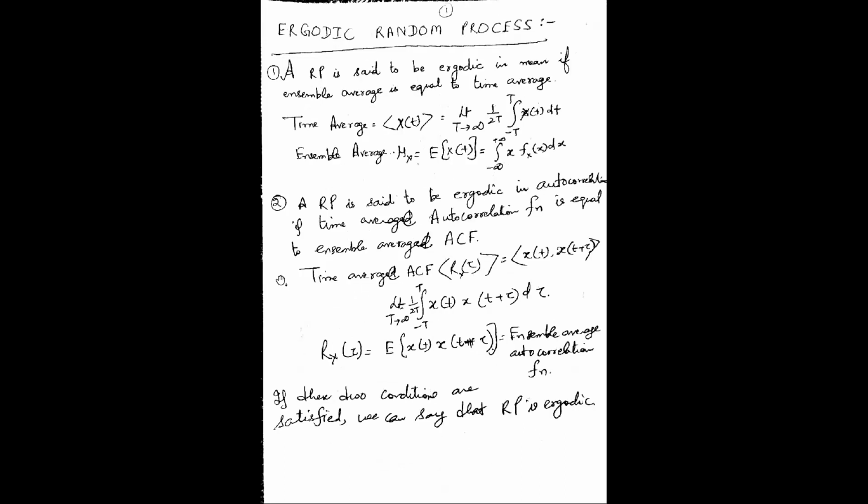I am giving you the formulas also of the time average mean, the ensemble average mean, the time average autocorrelation function and the ensemble average autocorrelation function. Use these formulas to prove these two conditions.